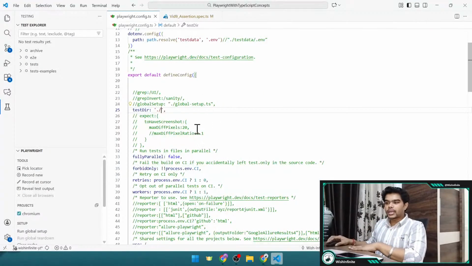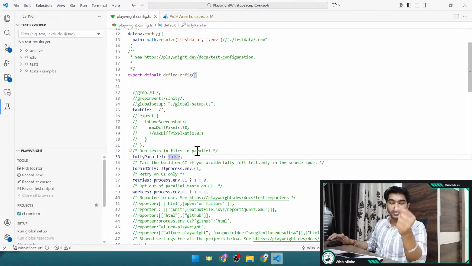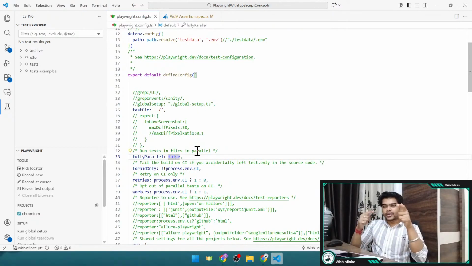So here in this playwright.config.ts file, we have this option, right? This is the key, and its value we can change to either false or true. If it is true, it is going to run all the tests in parallel, right? It will not run the tests one by one. And that's why in many videos I have told that try to make your tests independent of each other, right? So that they are not dependent. Even if we want to run them in parallel, there would not be any issue, right?